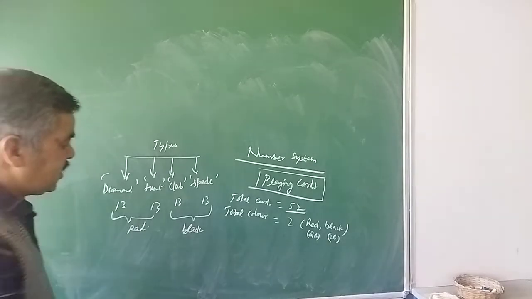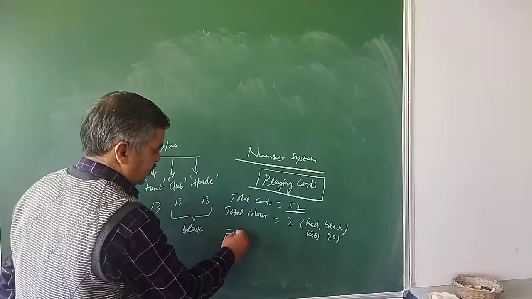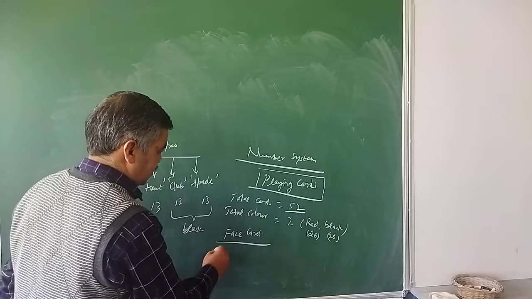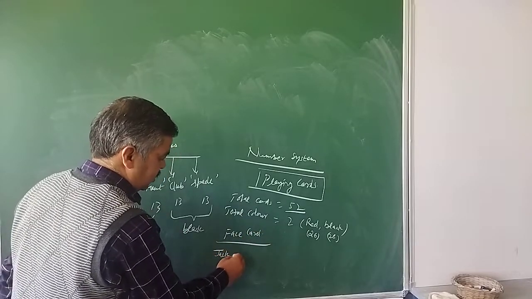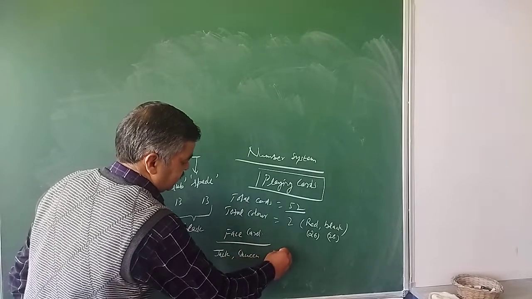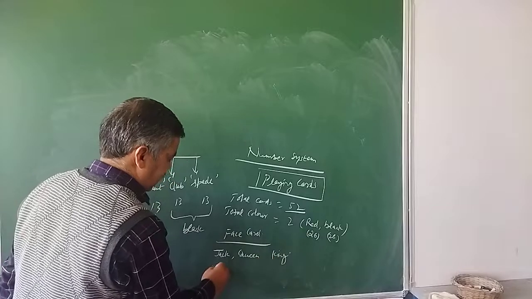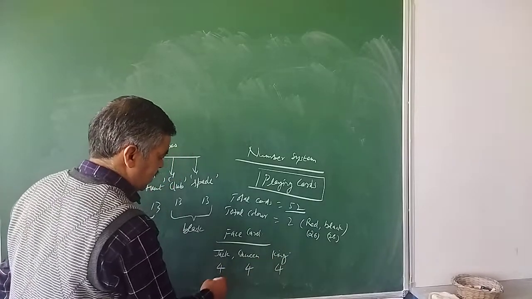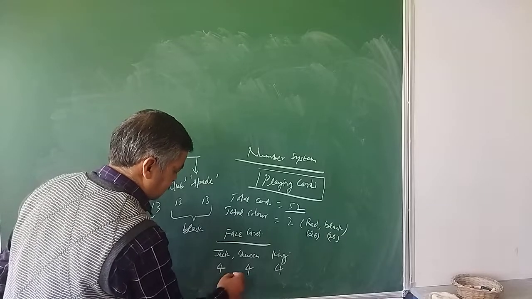Then another term is face card. Face cards are 12. That is called jack, queen, and king. So 4 jacks are there, 4 queens are there, and 4 kings are there. So the total is 12.